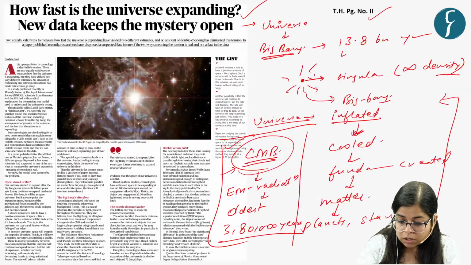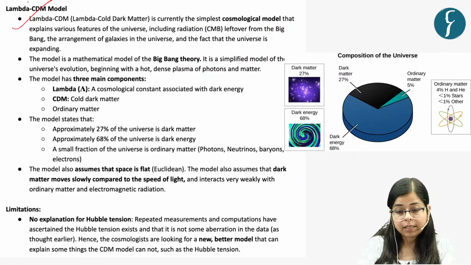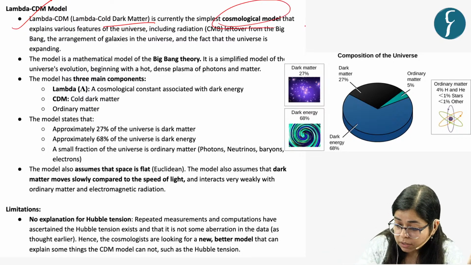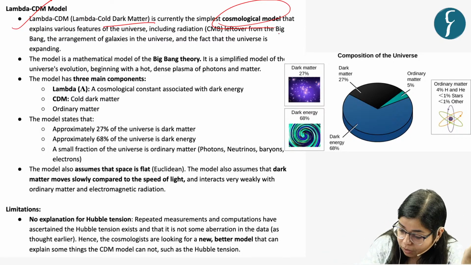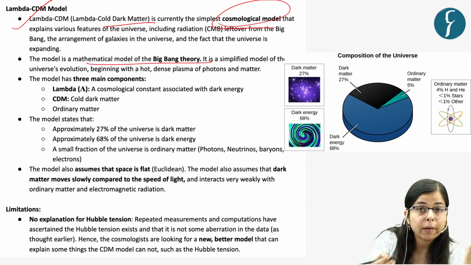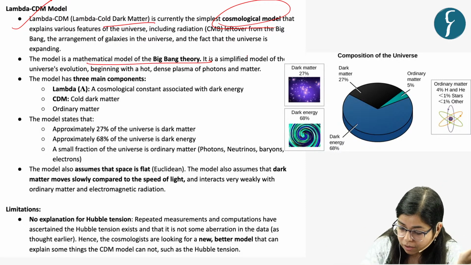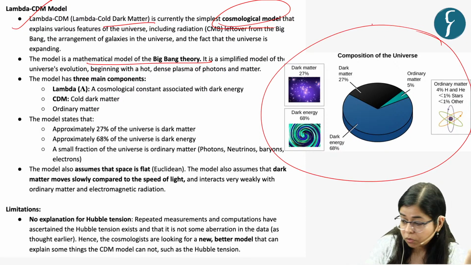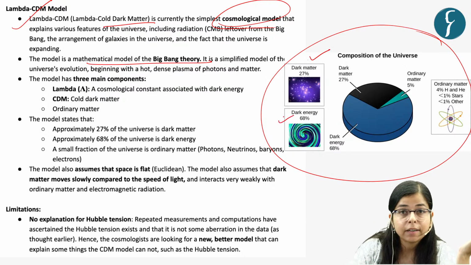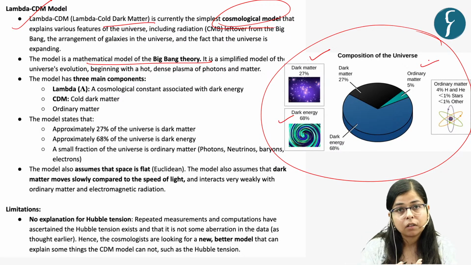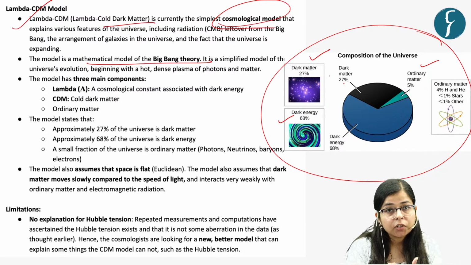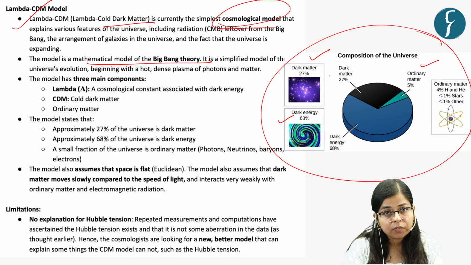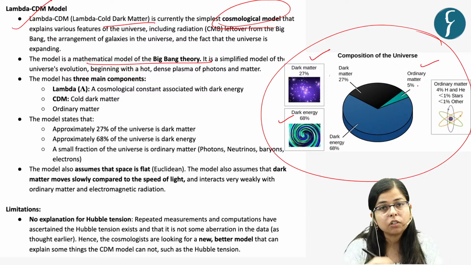Now, the most accepted model is the Lambda CDM model, Lambda cold dark matter model. This is currently the simplest cosmological model, a mathematical model of the Big Bang theory. It supports the Big Bang theory, and as per this theory, our universe is made up of dark matter, dark energy, and ordinary matter. 27% of our universe comprises dark matter, 68% comprises dark energy, and 5% is ordinary matter.